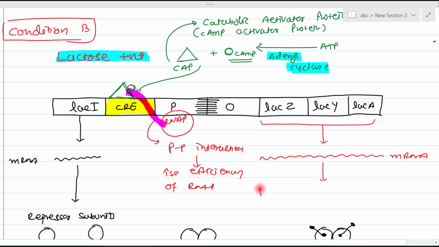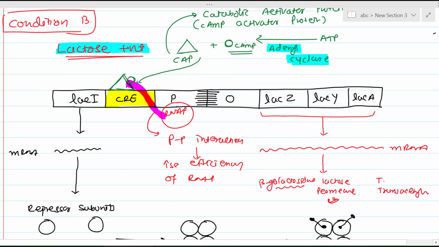One is beta galactosidase, second is lactose permease, and third is thiogalactoside transacetylase. Lactose permease allows lactose inside the E. coli bacteria, and beta galactosidase breaks down the lactose. So this happens when lactose is present.